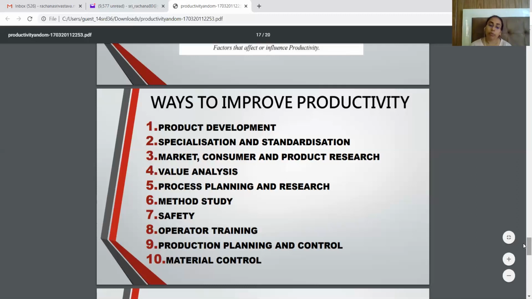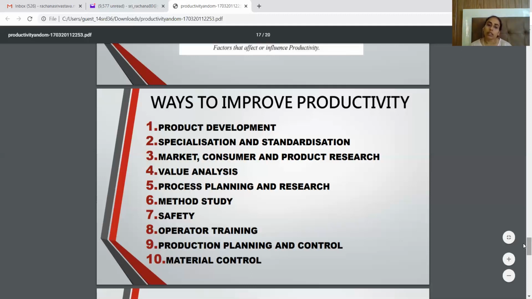Then if your organization is a safe place to work and you provide proper gadgets to workers, workers do not have fear to perform any kind of activity. So they will definitely increase their productivity, so that the organizational productivity will go up. Operational training: if you provide proper training to the operators, then the wastage can be minimized, and any kind of problematic area or bottleneck can be reduced.